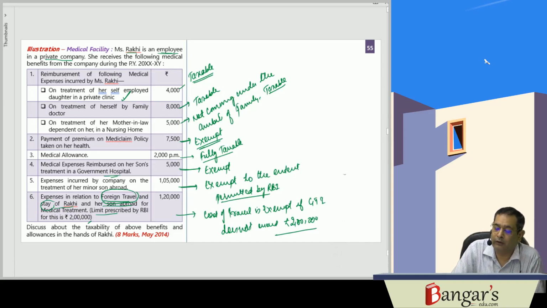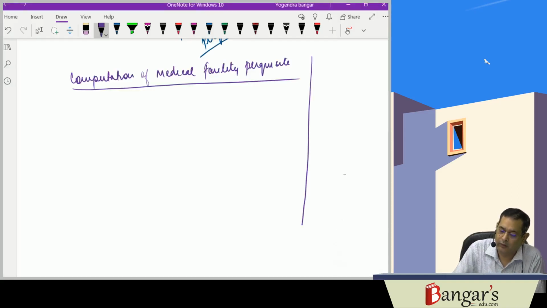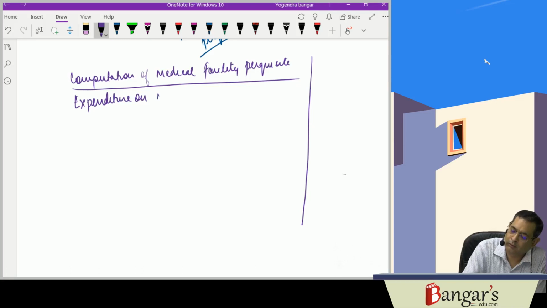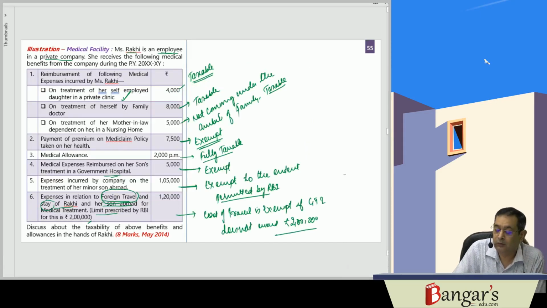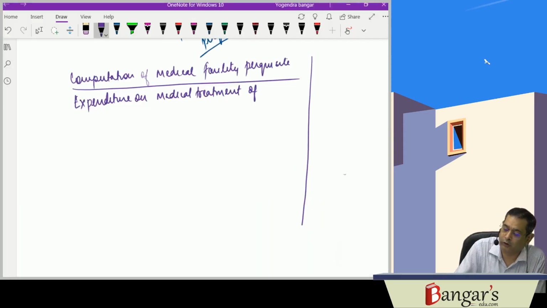Reimbursement of the expenses: expenditure on medical treatment of the employee's daughter in a private clinic.